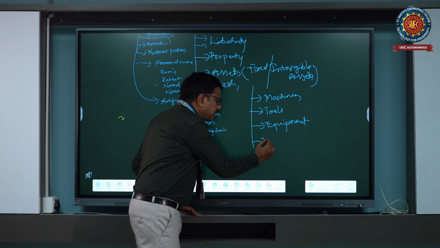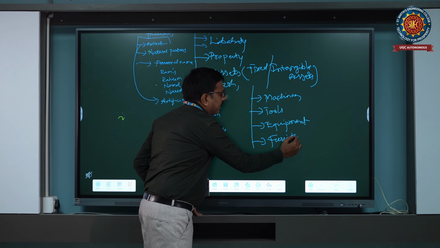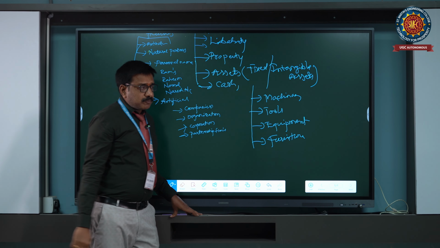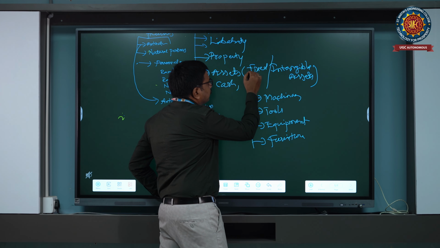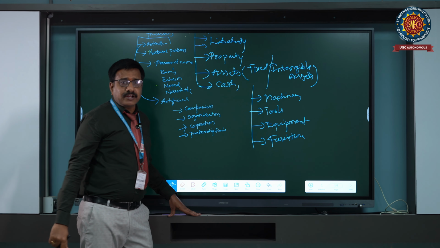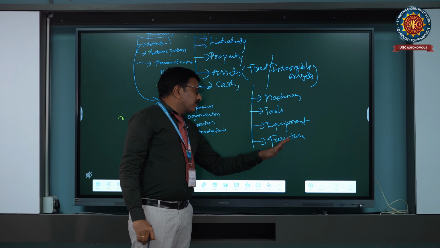It may be furniture we use for our business organization setup, and machines we use for our plant. We consider these fixed assets, which are used for the long run, not for the short run.